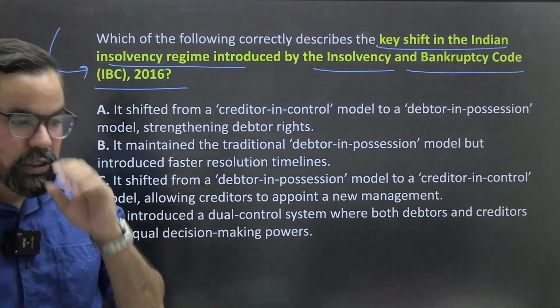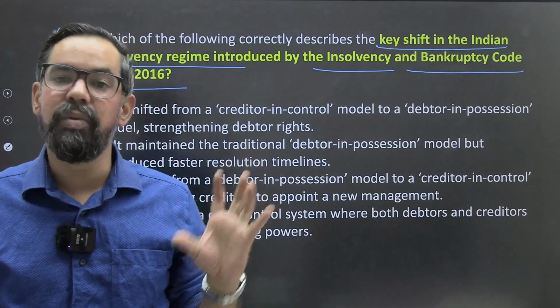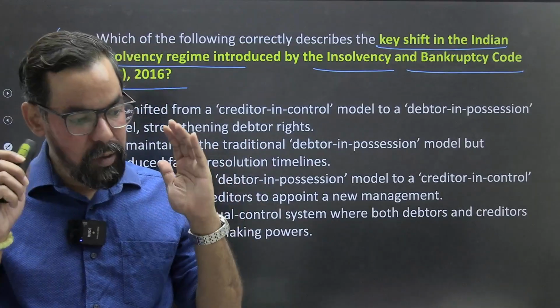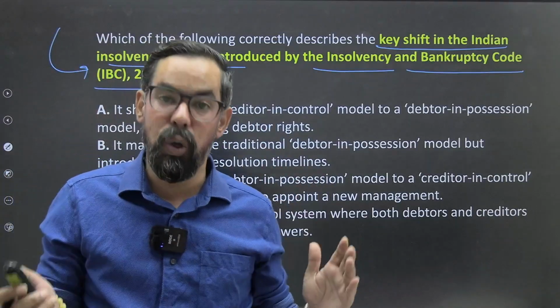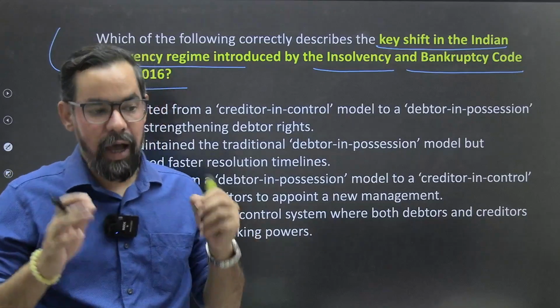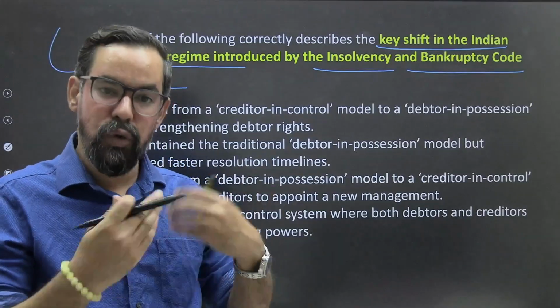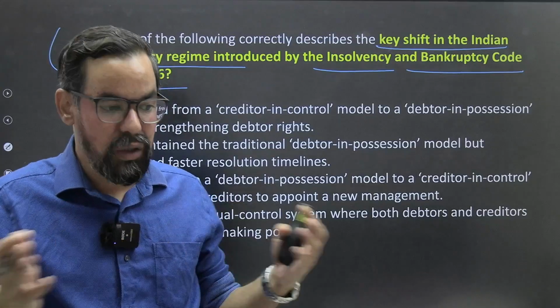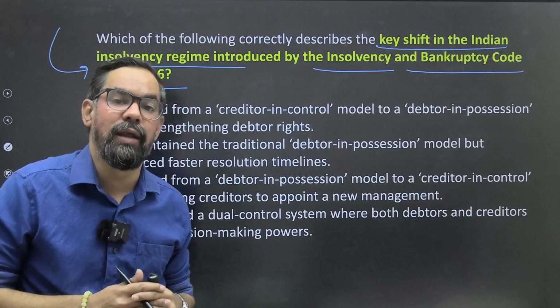Debtor in possession means that after a company defaults, the company is run with the old management itself. For example, the case of Kingfisher Airlines: after the default, the same management continued even post default and during the insolvency dealings. So the old management was handling all the cases.